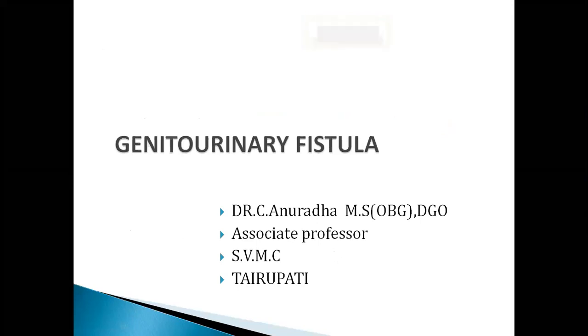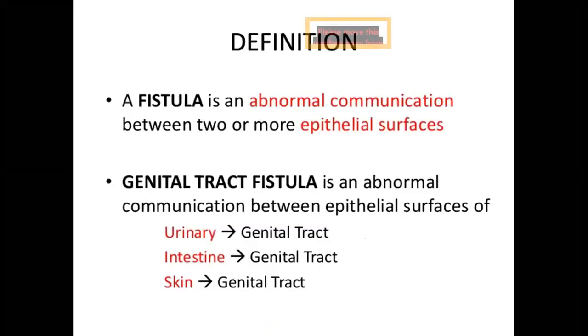Today we will discuss genitourinary fistulas. Okay. So, what is a fistula and what is a sinus? Fistula is an abnormal communication between two or more epithelial surfaces, whereas sinus is a blind tract with opening onto one epithelial surface only, that is a sinus, whereas fistula is communication between two epithelial surfaces.